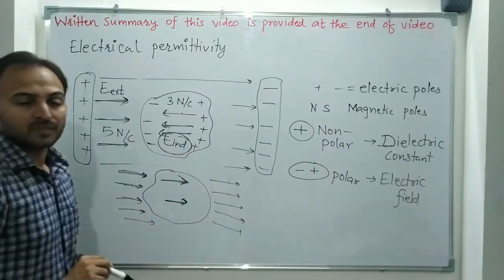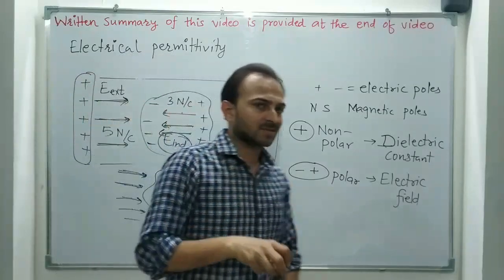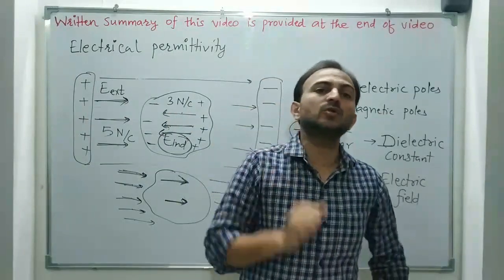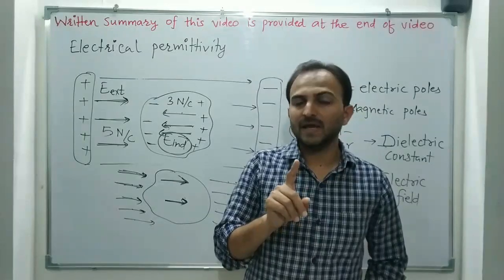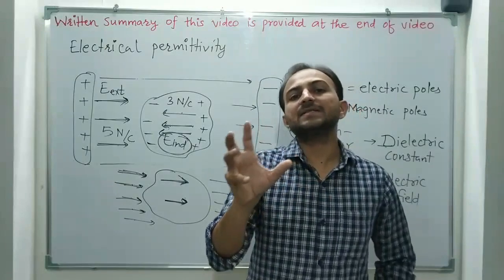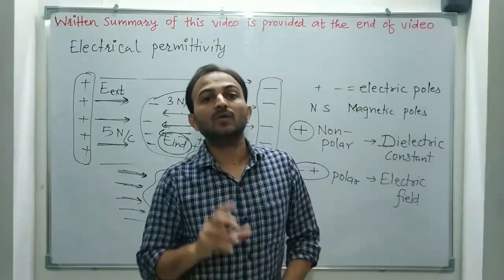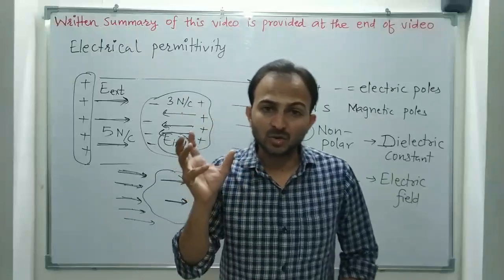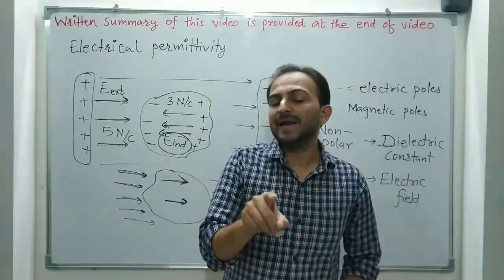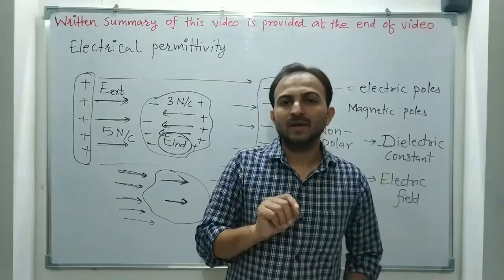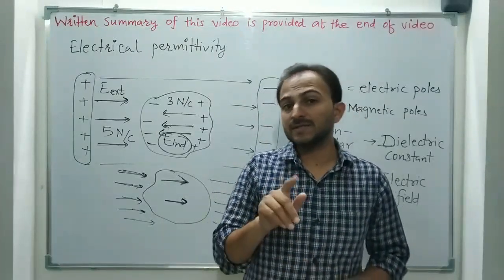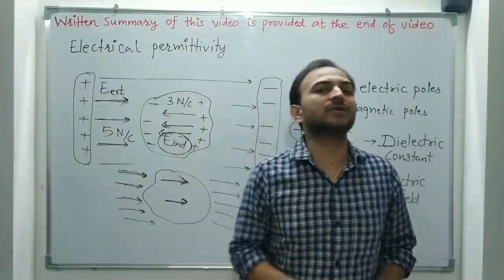So whenever a conductor is placed in an external electric field, or whenever the electric field tries to enter a medium, that medium gets polarized and an induced electric field is produced, in the direction opposite to the external electric field.